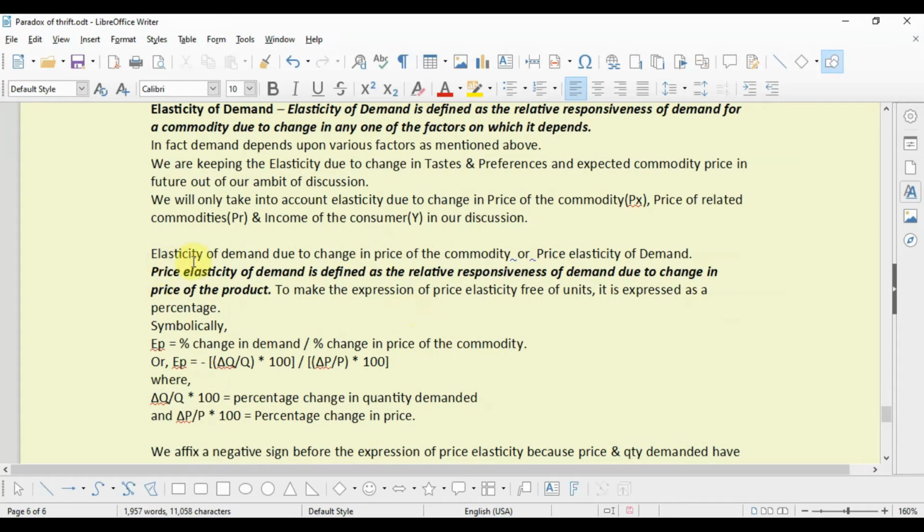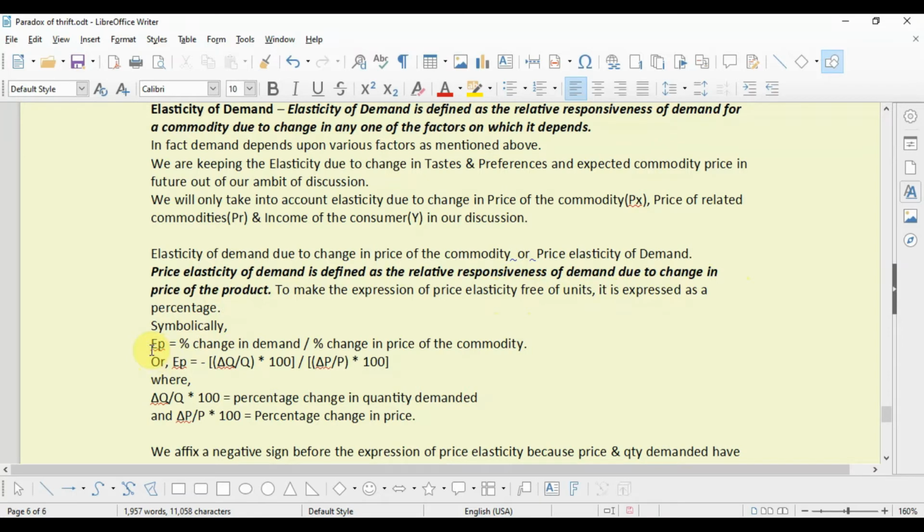Now, elasticity of demand due to change in price of the commodity is known as price elasticity of demand. Price elasticity of demand is defined as the relative responsiveness of demand due to change in the price of the product. To make the expression of price elasticity free of units, it is expressed as a percentage.